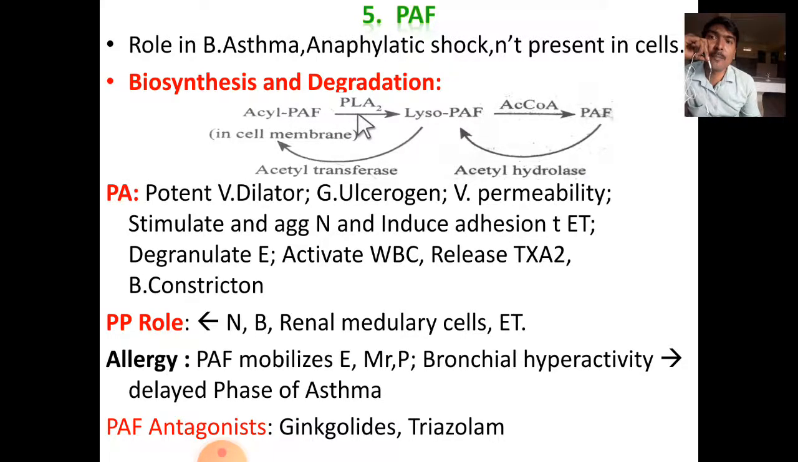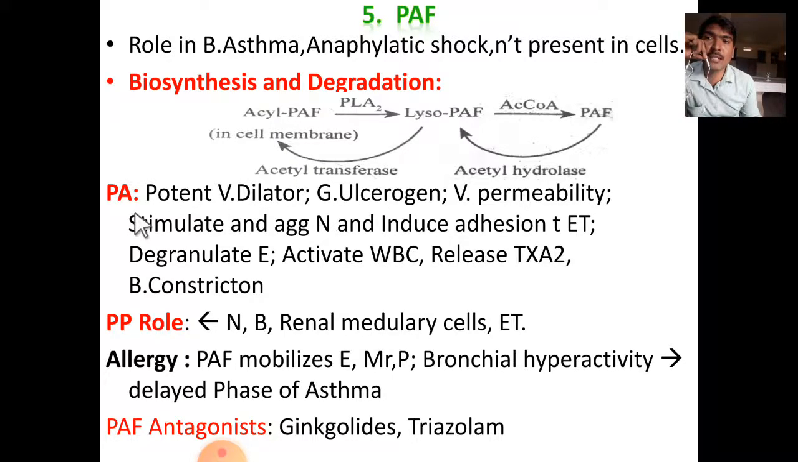By the activation of phospholipid, it will form lyso-glyceryl platelet activator. From this, platelet activating factor will be formed by the acetyl-CoA enzyme. Platelet activating factor is again degraded by the acetyl hydrolase enzyme to form the precursor. This precursor again forms platelet activating factor by the acetyl transferase enzyme.